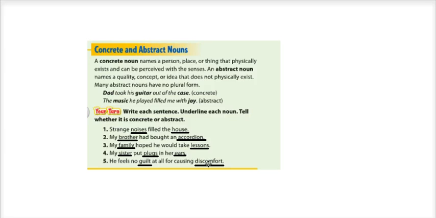The idea of concrete and abstract nouns is a difficult one, and we're going to practice more with it tomorrow. But just so you understand, nouns can either be concrete or abstract. Most of the time, a concrete noun is going to be something you can physically touch or see, while an abstract noun is something you would be able to more hear or feel. It's not something that exists in the world that you could pick up and touch, but rather it's an idea.